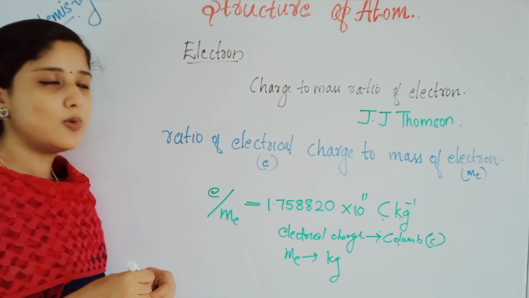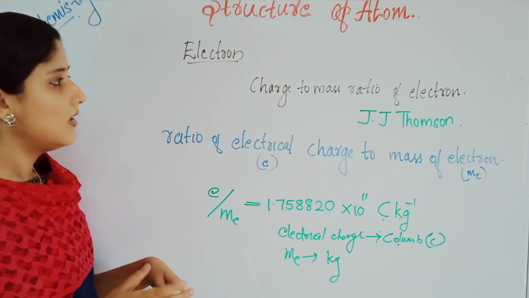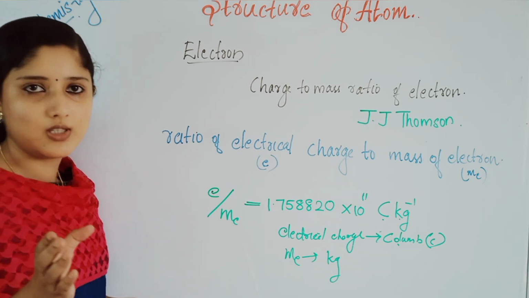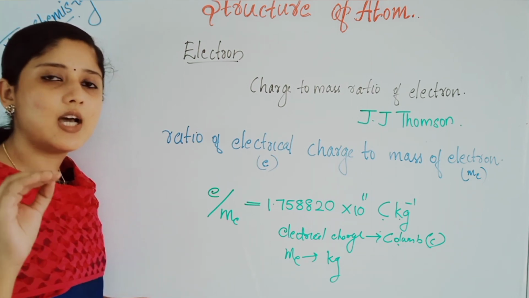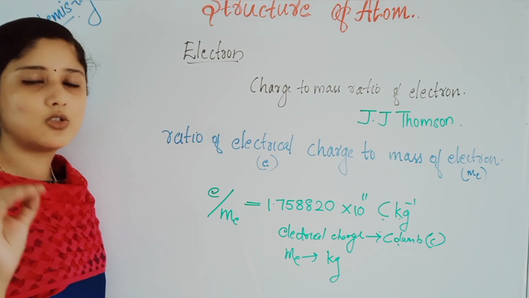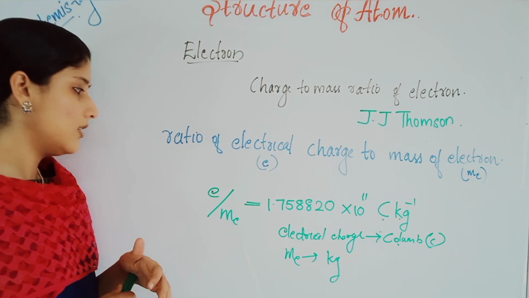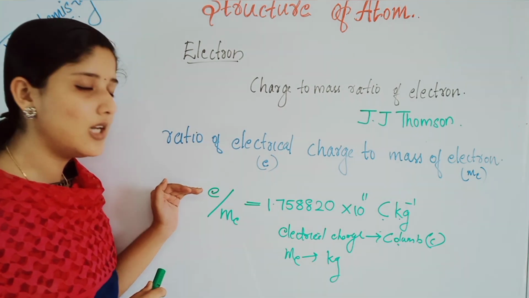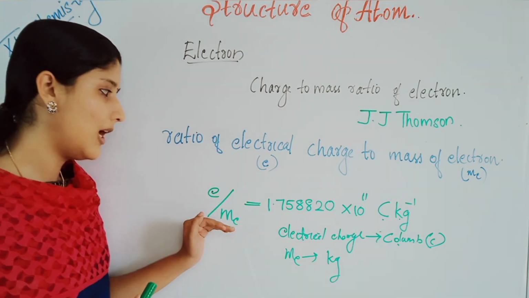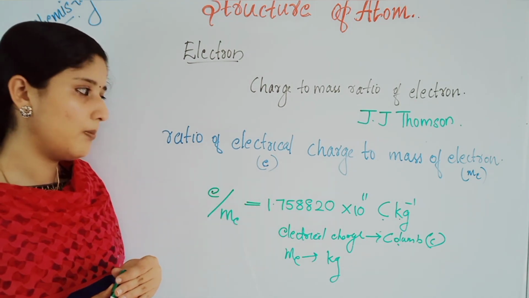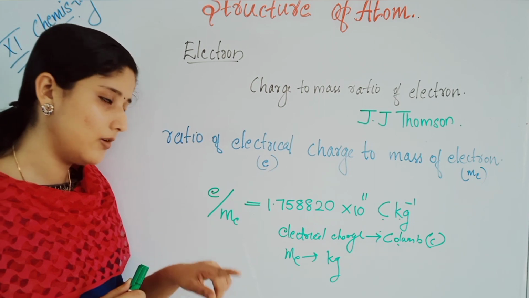First, only the ratio of electrical charge to mass was discovered. Later, the charge of the electron and the mass of the electron were discovered. First, Thomson discovered with some experiments the electrical charge to mass ratio value, that is 1.758820 into 10 power 11 coulomb kilogram inverse.